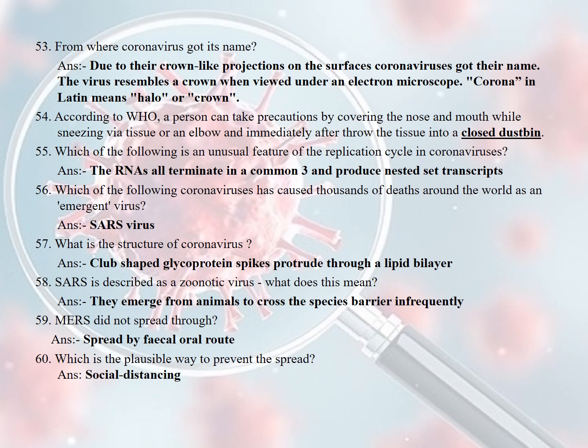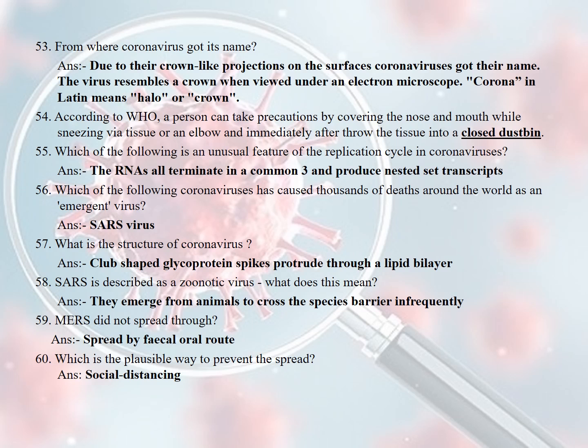Which of the following coronaviruses has caused thousands of deaths around the world as an emergent virus? SARS virus. What is the structure of coronavirus? Club-shaped glycoprotein spikes protrude through a lipid bilayer. 58th question: SARS is described as a zoonotic virus. What does this mean? They emerge from animals and cross the species barrier infrequently, so they are called zoonotic viruses.